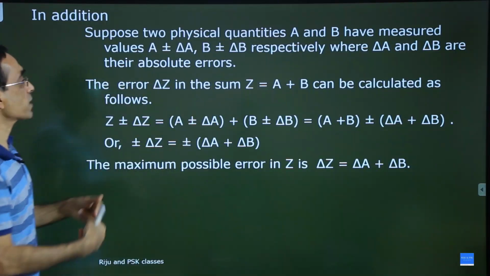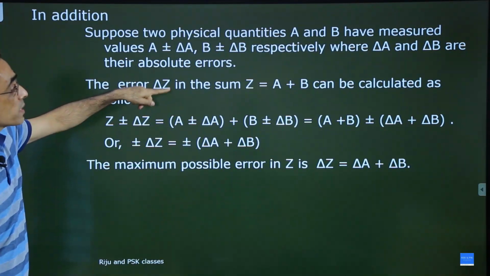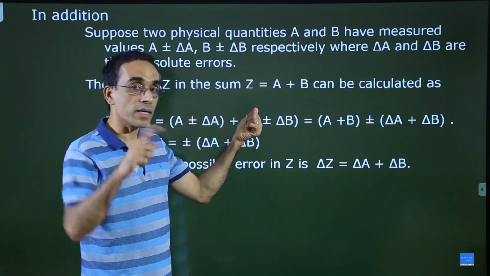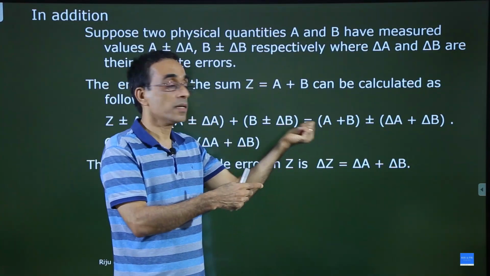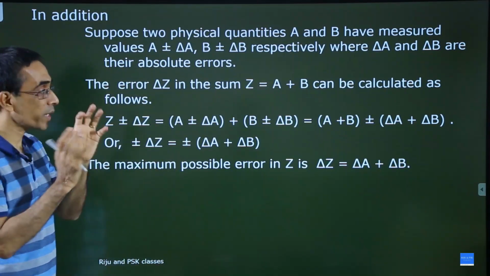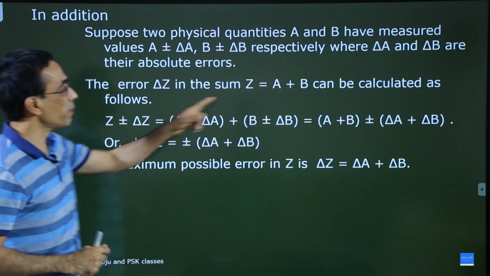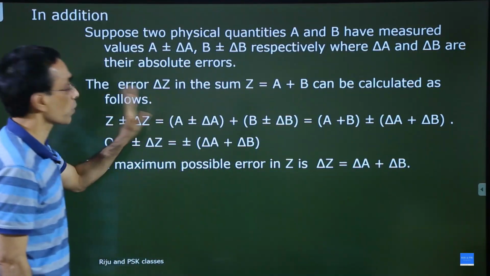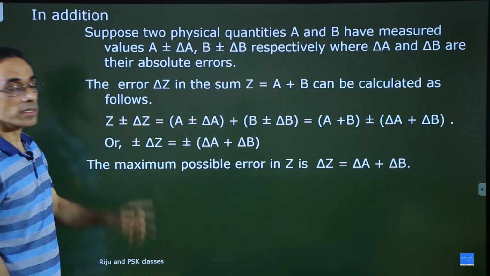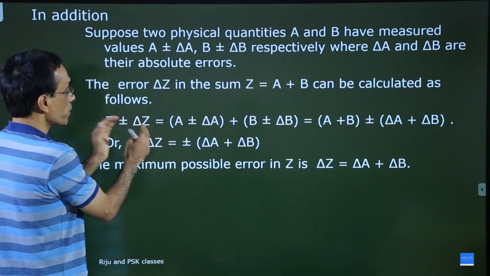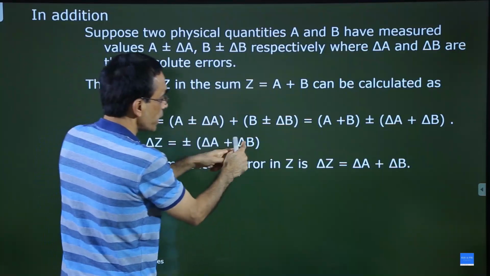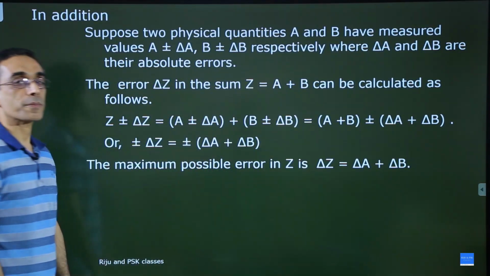Now in the second statement, the error delta Z in the sum Z equal to A plus B. So what is Z? Z is the sum of A and B. And Z will have an error, and that error is delta Z. How to get this delta Z? It can be calculated as follows. Z plus or minus delta Z comes from the sum of these two terms. So I will write A plus or minus delta A plus B plus or minus delta B.